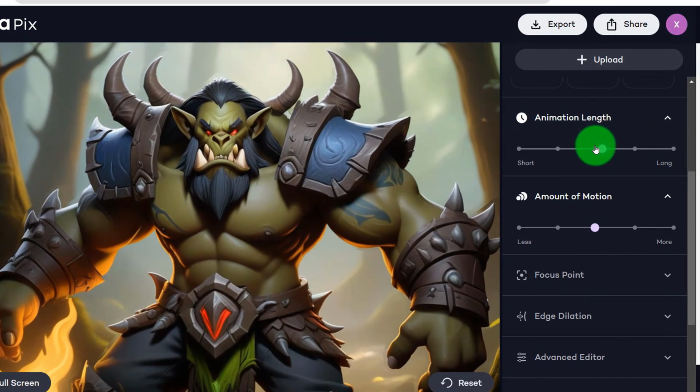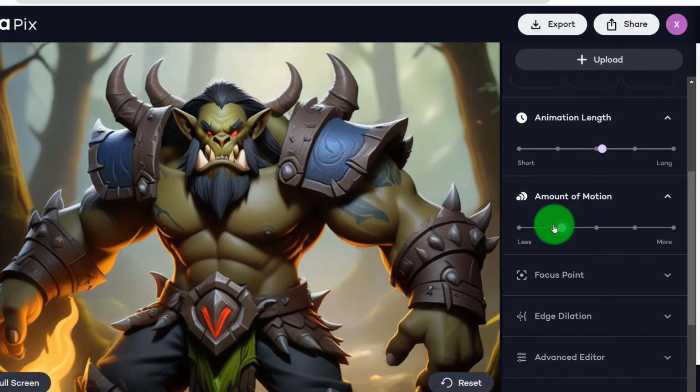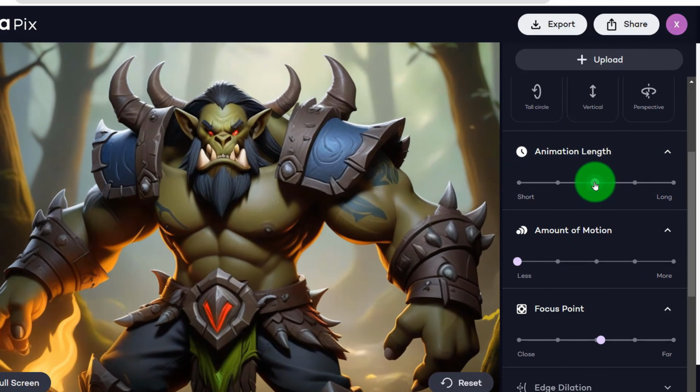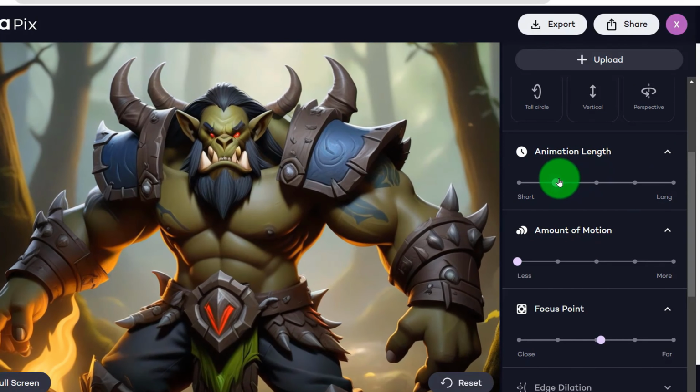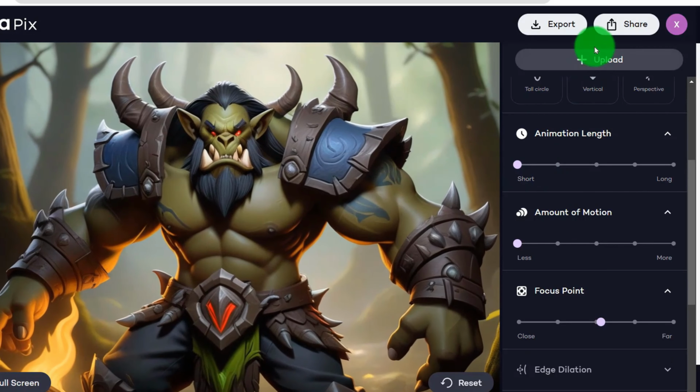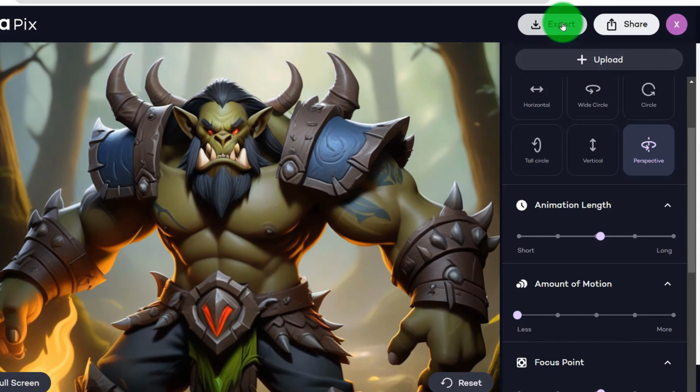You can make it longer or shorter, or adjust the distance to zoom in or out. You can see it moving more. If you look at the pictures, the frequency of this activity can be adjusted here. After adjustment, you can download this video. So there's a download video button right here.